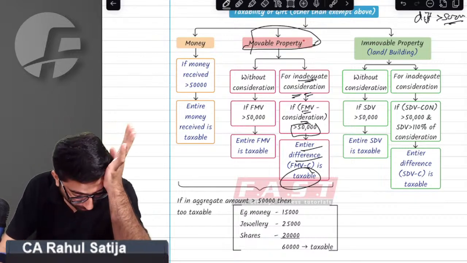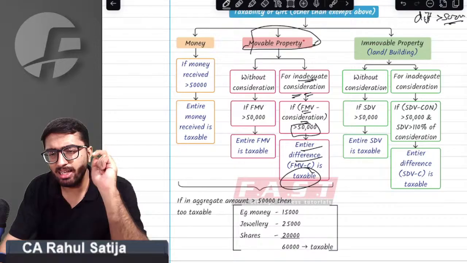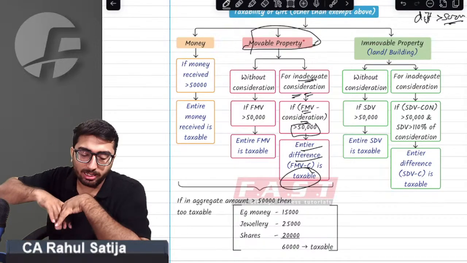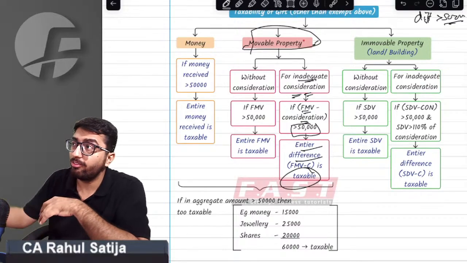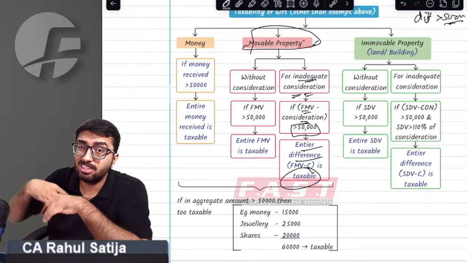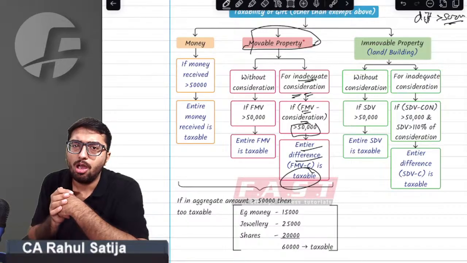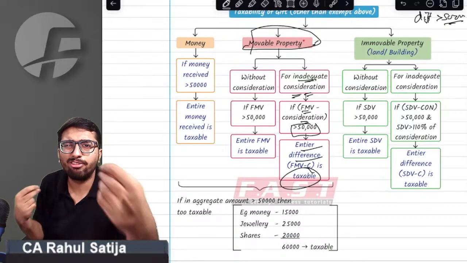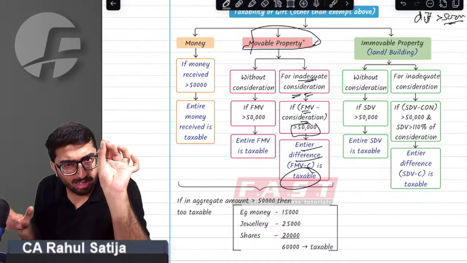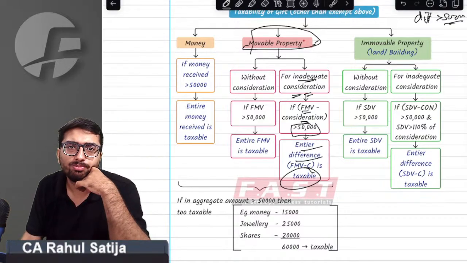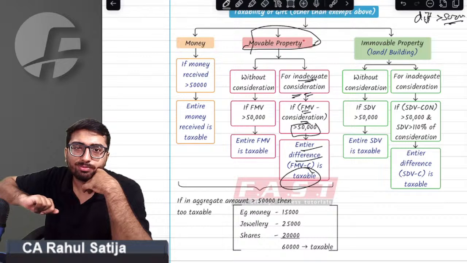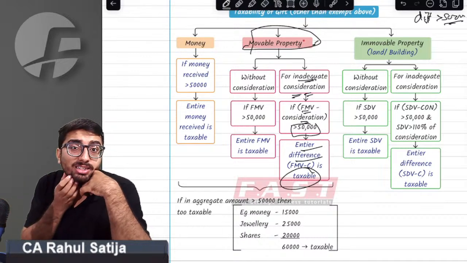Sir, can I take any immovable property as gift? The provision says, if the aggregate immovable property, no sir, not aggregate, if the stamp duty value of the property exceeds 50,000 rupees and you're getting it for free, then the provision says the stamp duty value shall be considered as a gift for you. If you are receiving any property whose stamp duty value exceeds 50,000 rupees, then it shall be considered as a gift.